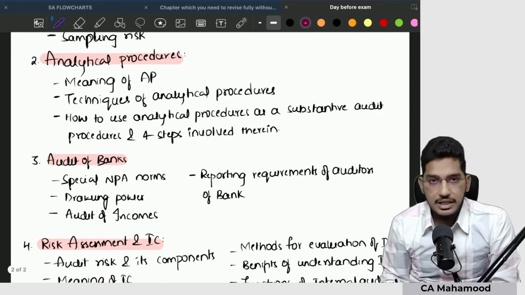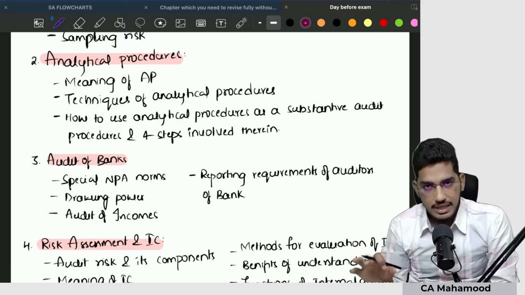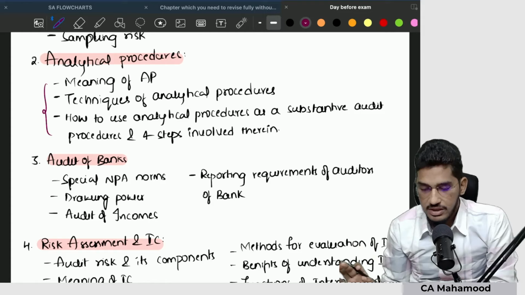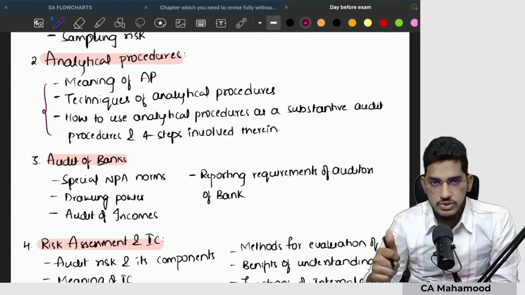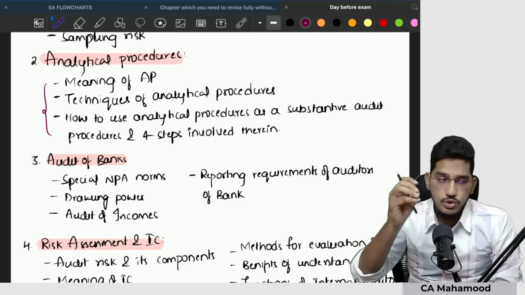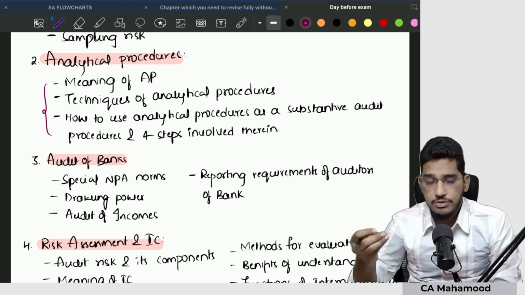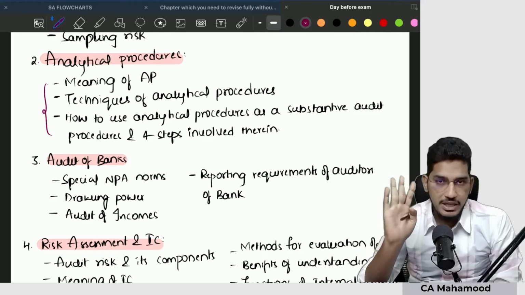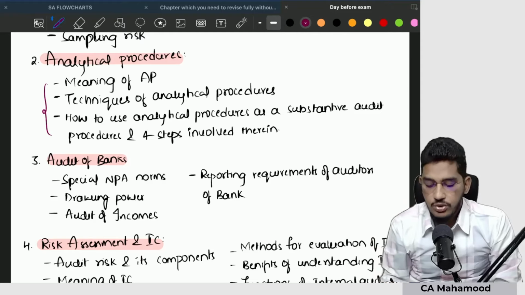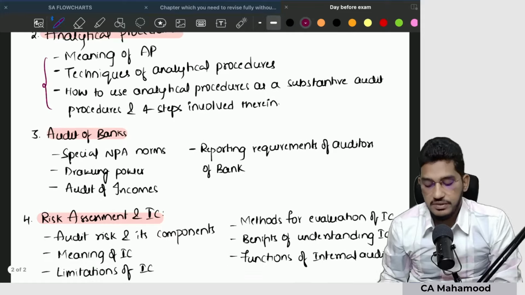Along with that, analytical procedures. Once you are done with audit sampling, then take up analytical procedures. In this chapter, specifically a few topics I have listed down here. What is the meaning of analytical procedures? What techniques are available for performing analytical procedures? How to use analytical procedure as a substantive audit procedure? In that, 4 steps will be involved. For all the 4 steps, 4 separate questions will be there. So try to revise these concepts specifically.